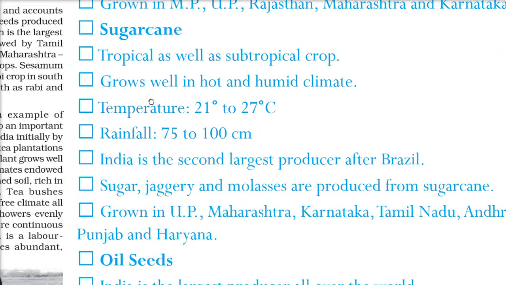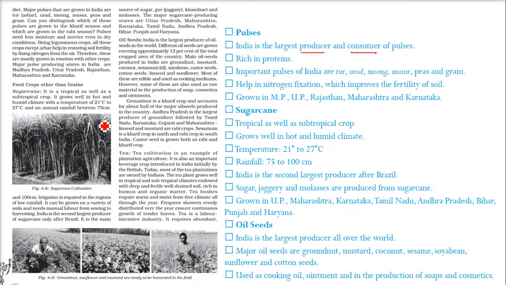Then comes the sugarcane. Sugarcane, if you see, these are food crops other than grains. So this is a sugarcane cultivation. Then we have certain others also we will be discussing just now. These are groundnut, sunflower, mustard. These are ready to be harvested. We'll just talk about that.